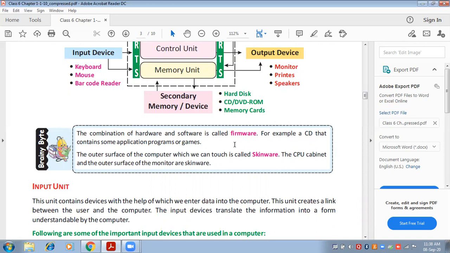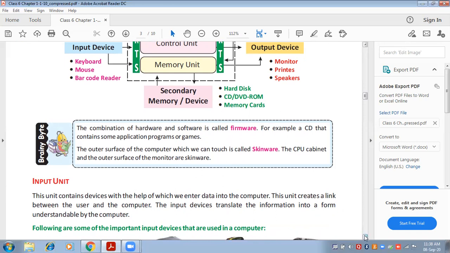We can touch the CD and it can store the data also. Data means which cannot be touched. And what is skinware? The outer surface of the computer is known as skinware. You can also call it hardware. For example, I can touch the mouse, I can touch the CPU, I can touch the monitor. So this is skinware.